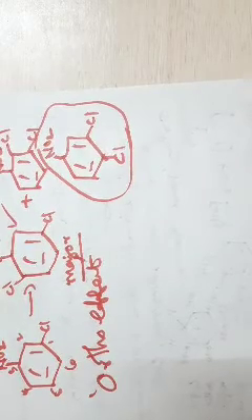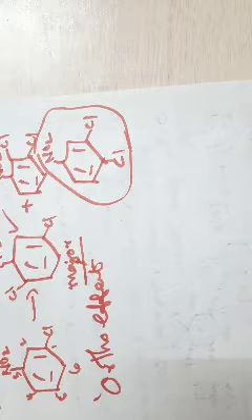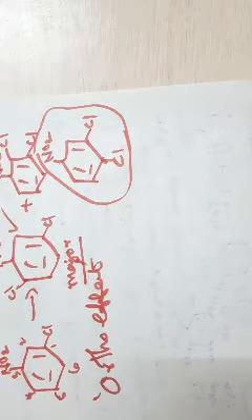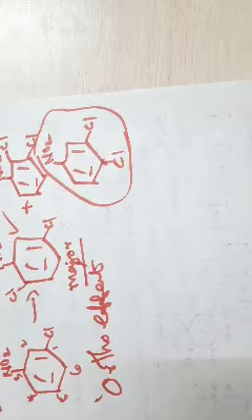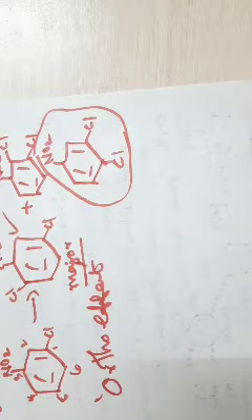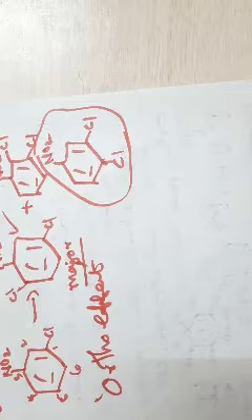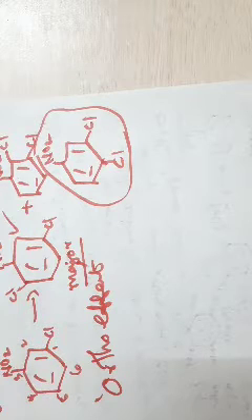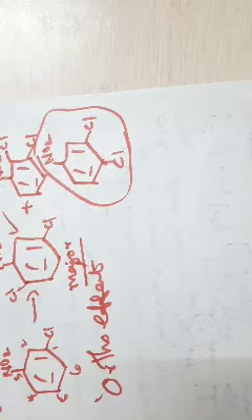If you refer to the syllabus, the name reactions are given. We saw how nitration takes place, how sulfonation takes place, how halogenation takes place with Lewis acids over aromatic compounds. And we saw the significance of Friedel-Crafts alkylation and acylation reactions, how they can be carried out.